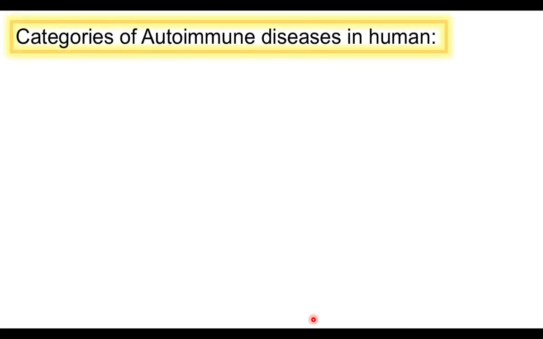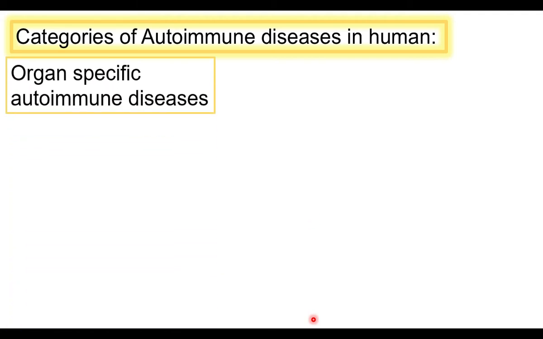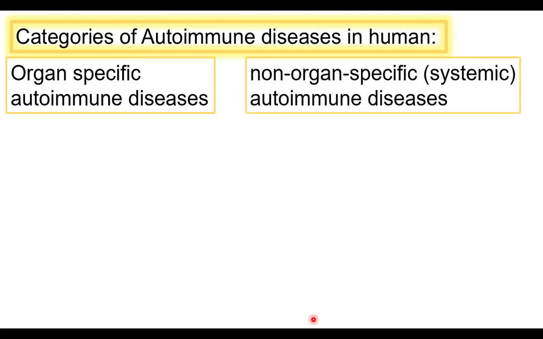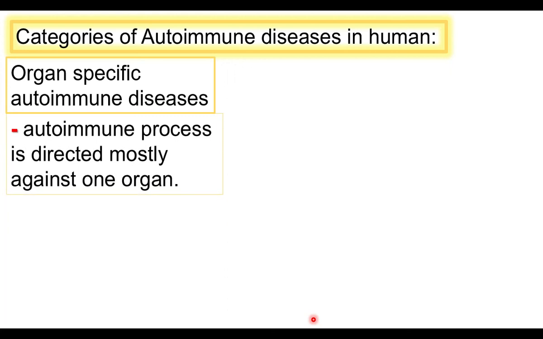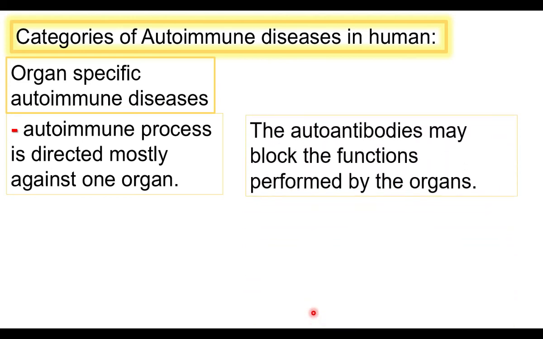In humans, there are two broad categories of autoimmune diseases. The first one is organ specific autoimmune diseases. Here the diseases affect a particular organ alone. The second is non-organ specific or systemic autoimmune diseases. In this category, the autoimmune antibodies affect various regions of the body. In organ specific autoimmune diseases, the immune process is directed mostly against one organ. For example, the antibodies may block the functions performed by the particular organ, not the entire body.